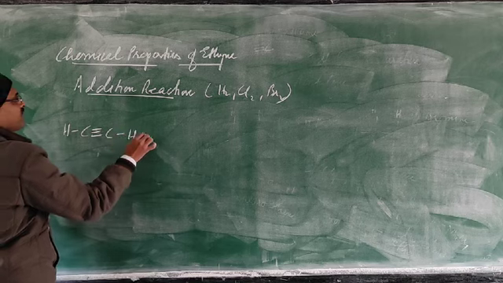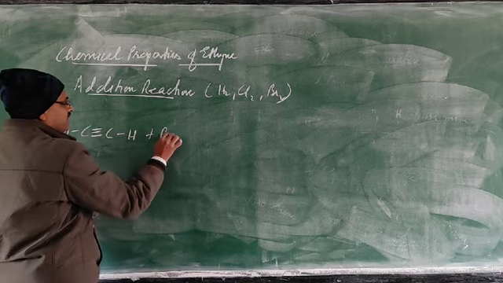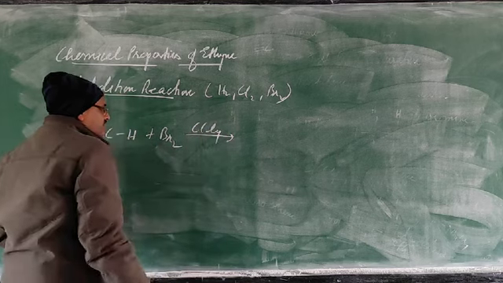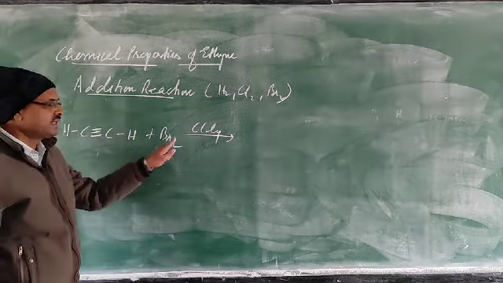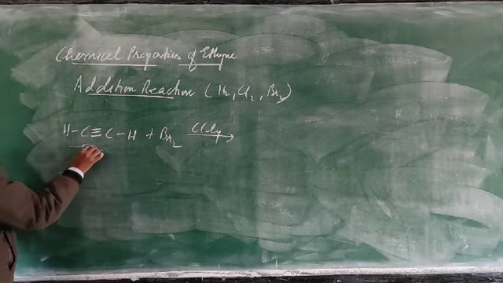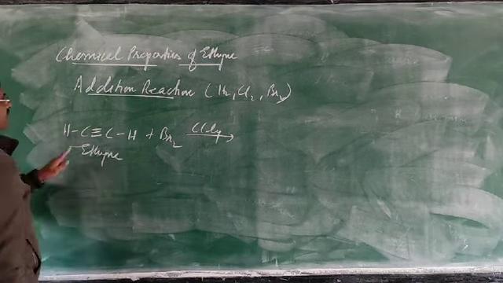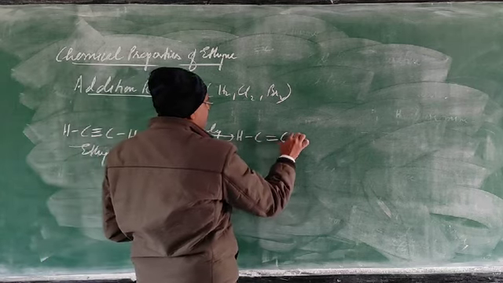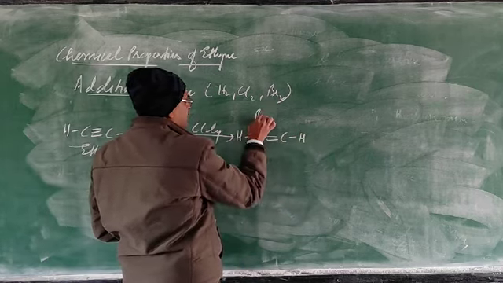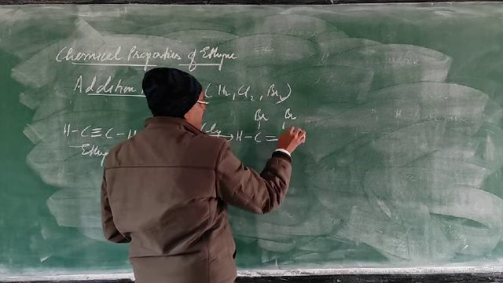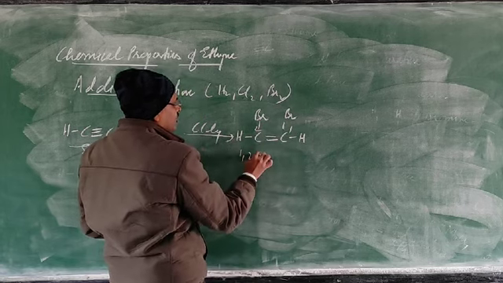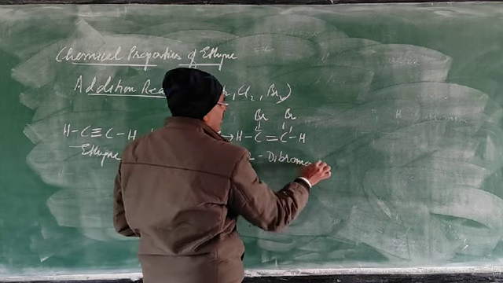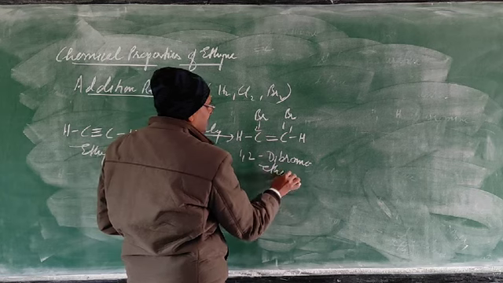Very important. React with bromine in the presence of carbon tetrachloride, meaning this ethyne is dissolved in carbon tetrachloride, then bromine is added. What will happen? First of all, one bond is broken, and this compound is 1,2-dibromoethene.